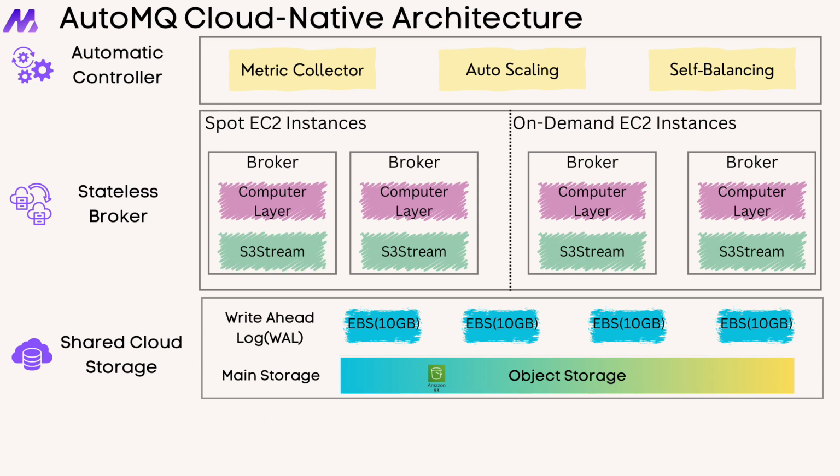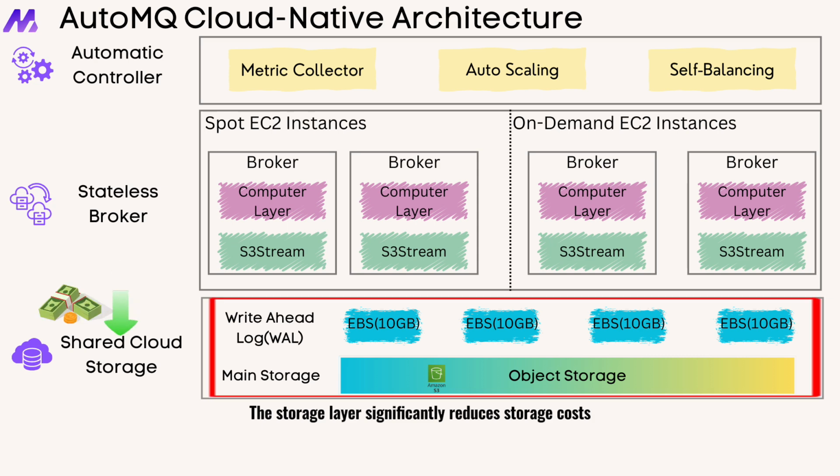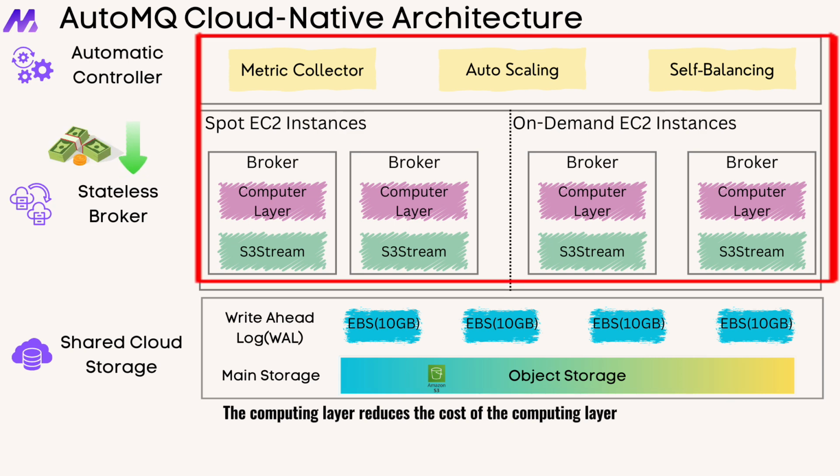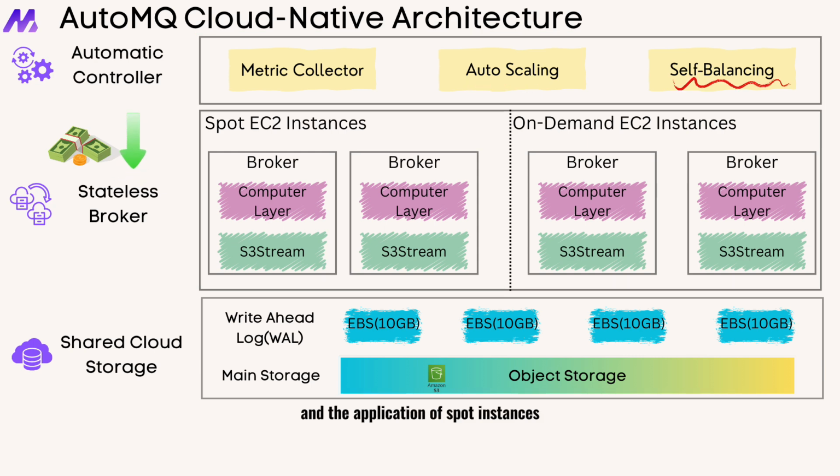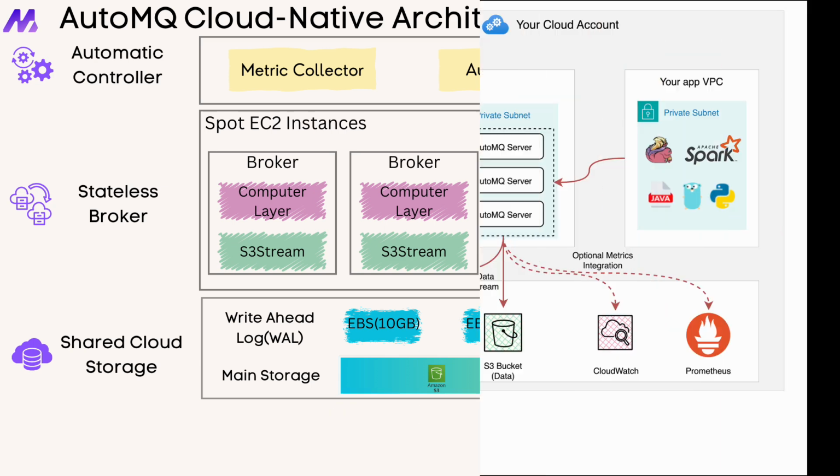EBS. The storage layer significantly reduces storage costs through inexpensive object storage. The computing layer reduces cost through Stateless Broker, automatic elasticity, automatic traffic rebalancing, and the application of spot instances. The storage architecture based on shared storage not only brings extreme cost reduction, but the extreme automatic elasticity also makes AutoMQ easier to maintain and operate compared to Kafka.